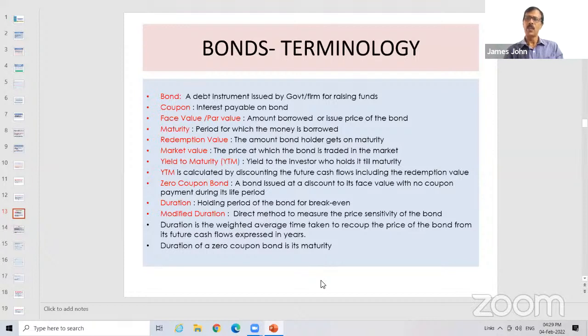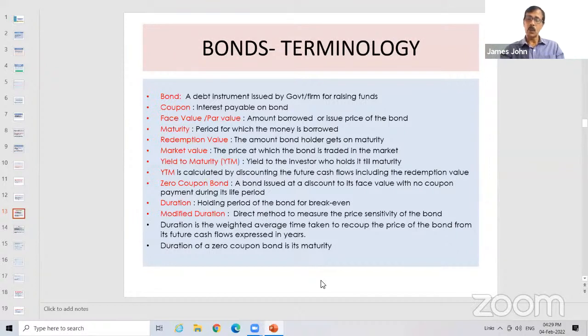Next is modified duration. What is modified duration? This is a measure of price sensitivity. It means how the value of the bond is fluctuating, or its volatility, how it is varying with respect to change in interest rate. Suppose there is a change of 1% interest rate. What happens to the value of this particular bond? How much is it volatile? That ratio or that percentage is called modified duration. So duration is always represented in years, and the modified duration is in percentage or a number. It can be a ratio.